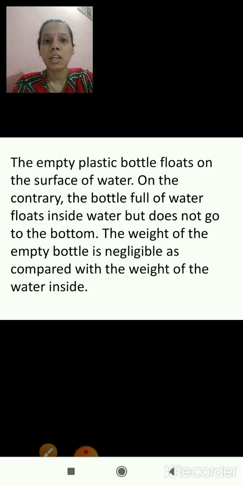The empty plastic bottle floats on the surface of water. On the contrary, the bottle which is full of water floats inside water, but does not go to the bottom of the tub.